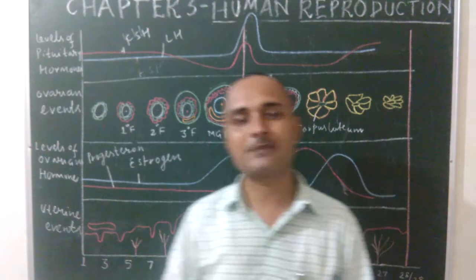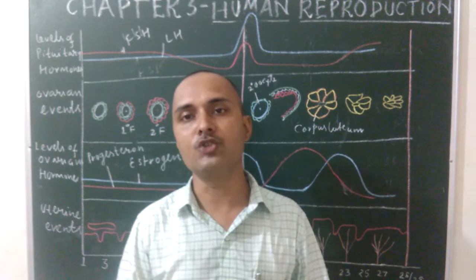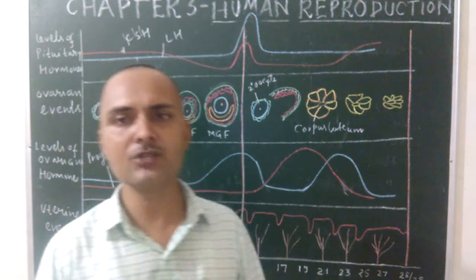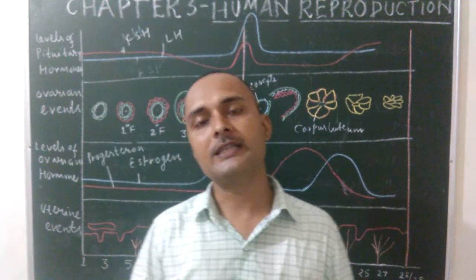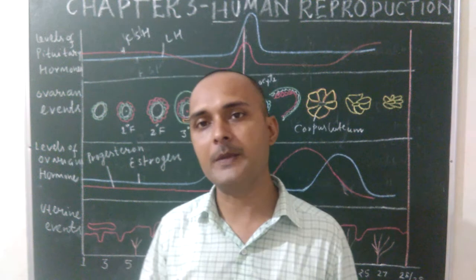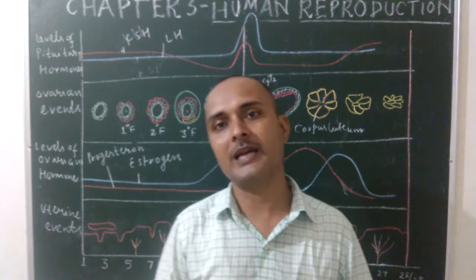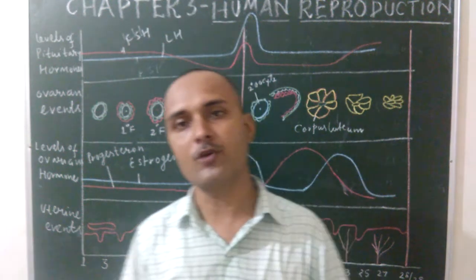I have already explained in the previous class the cyclic changes which take place in human females, or you can say primates, known as the menstrual cycle. This cycle starts at the age of 11 to 12 years, which is known as menarche, and stops at the age of 45 to 50 years, which is known as menopause.